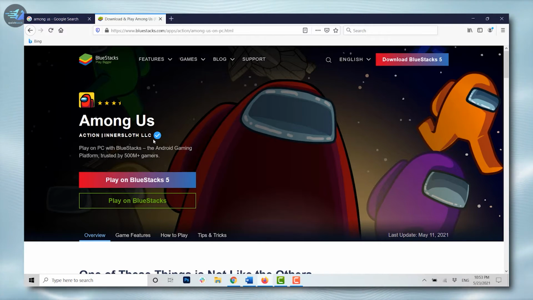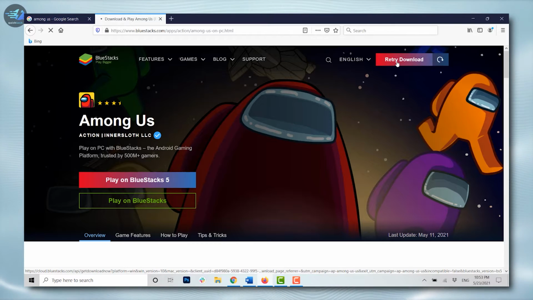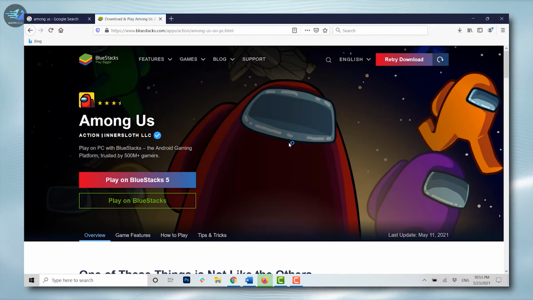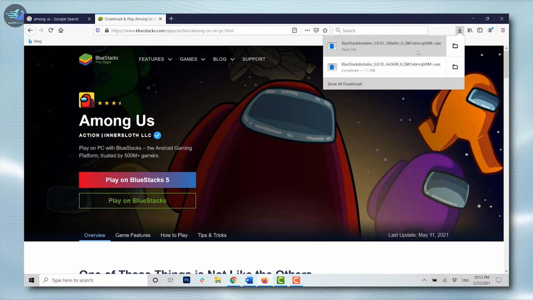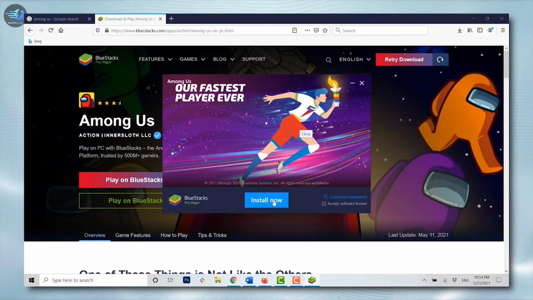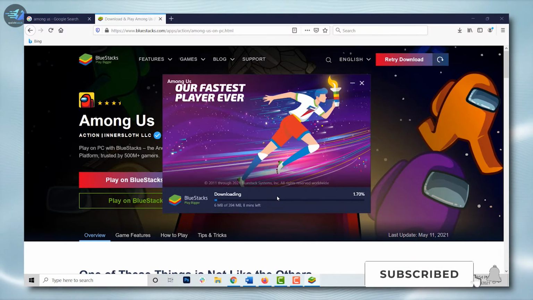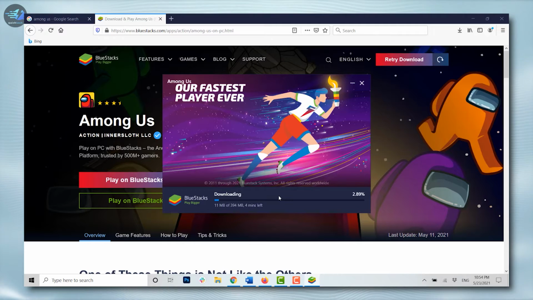downloading process. You just click on download BlueStacks, tap on save file, you click and open the file. Here you click on install now. Once BlueStacks is downloaded, you will be able to download Among Us on your PC as well.